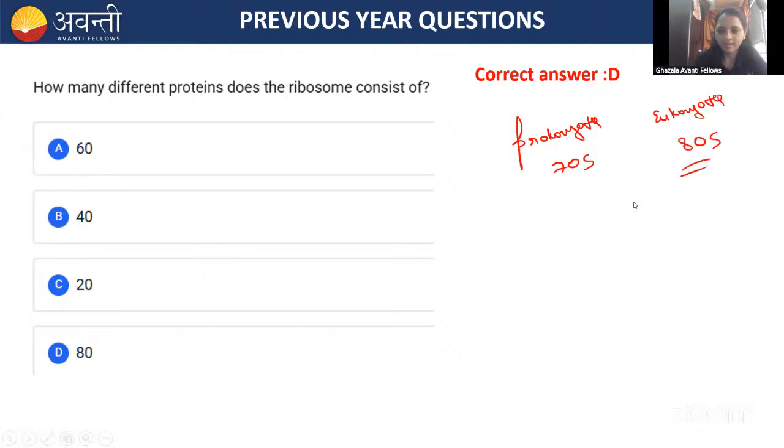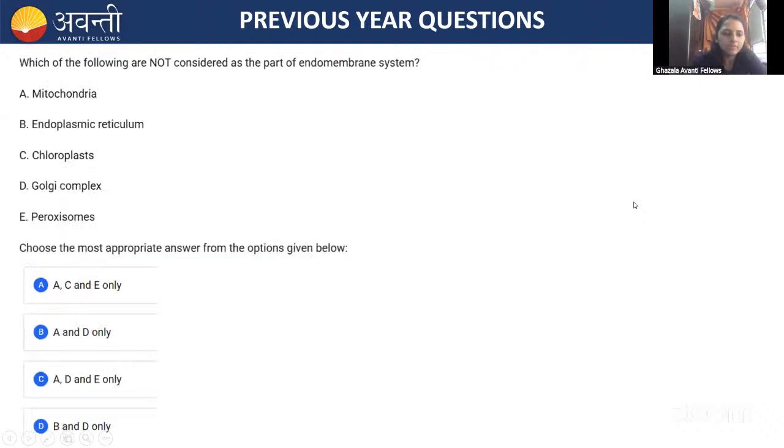Okay. Fine. Here is the next question, guys. Which one of the following is not considered a part of the endomembrane system? Which one is not considered part of the endomembrane system, guys?